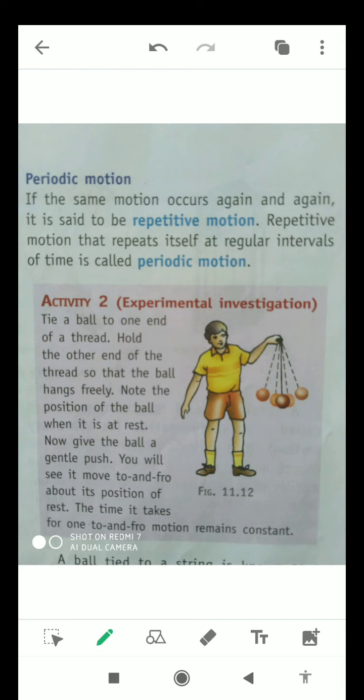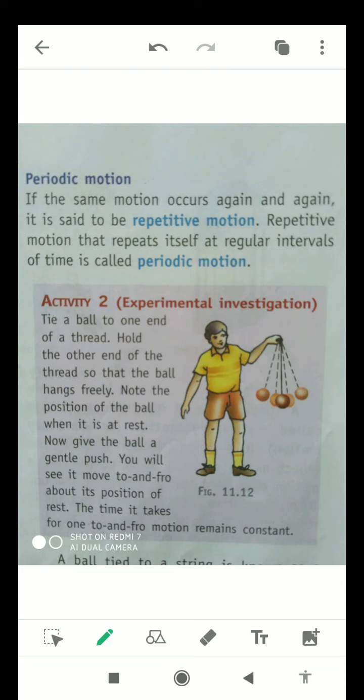When any object repeats its motion after a certain interval of time, then this kind of motion is called periodic motion. Okay students? And if the same motion occurs again and again, it is said to be repetitive motion. Repetitive motion that repeats itself at a regular interval of time is called periodic motion. In the activity, you will be able to understand really well.